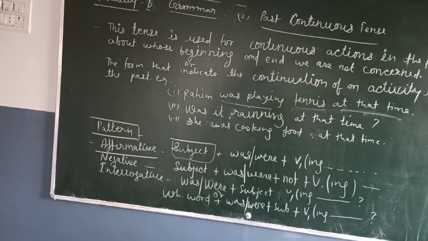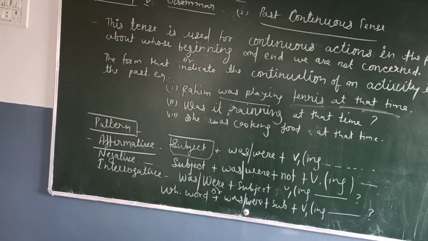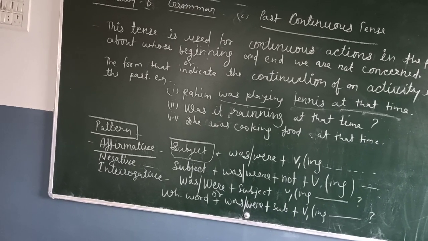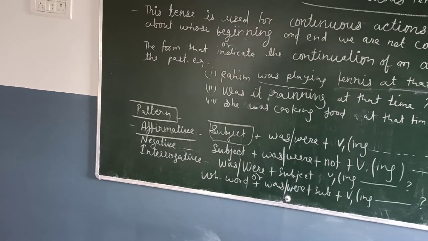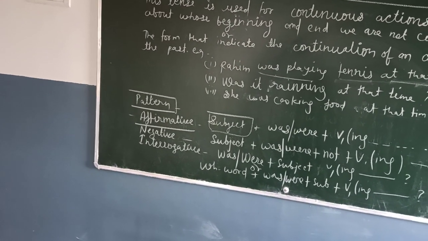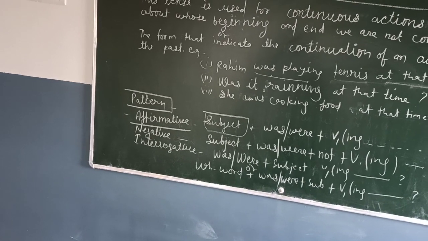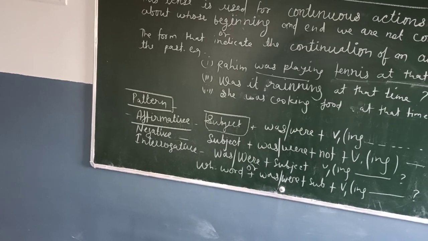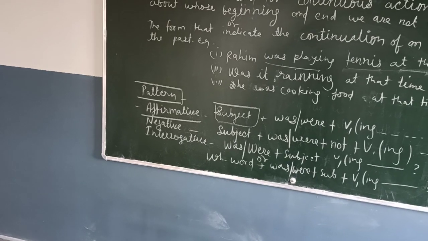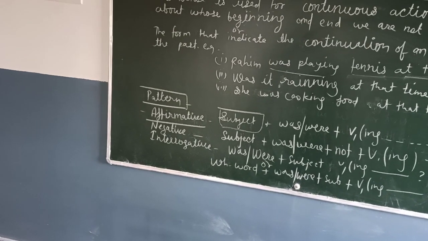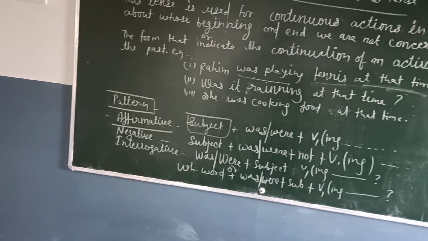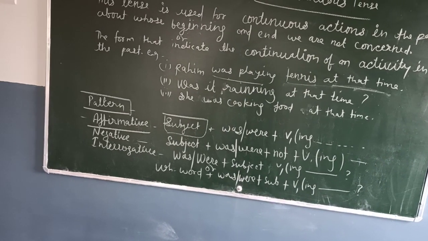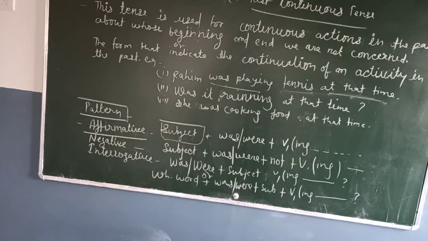And dear student, in interrogative sentences, the helping verb was/were is used at the beginning of the sentence, followed by the subject and V1 plus ing. And if a question word such as what, where, why, when, etc. is to be used, then the helping verb was/were follows the question word. And in an interrogative sentence, the mark of interrogation is put at the end of the sentence.